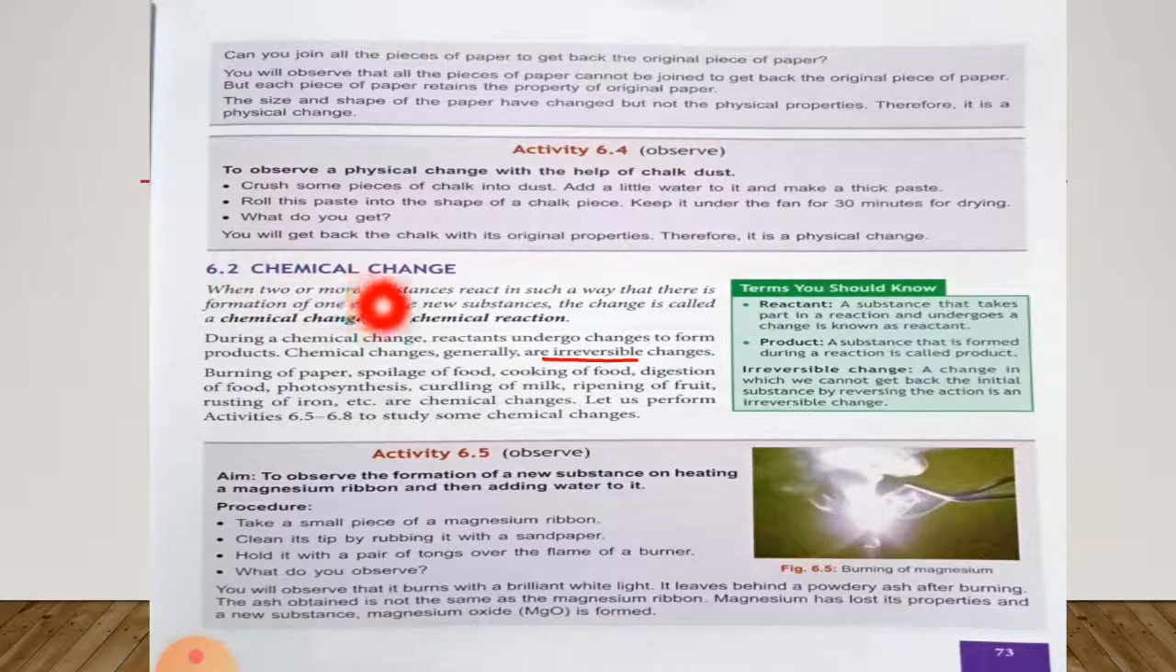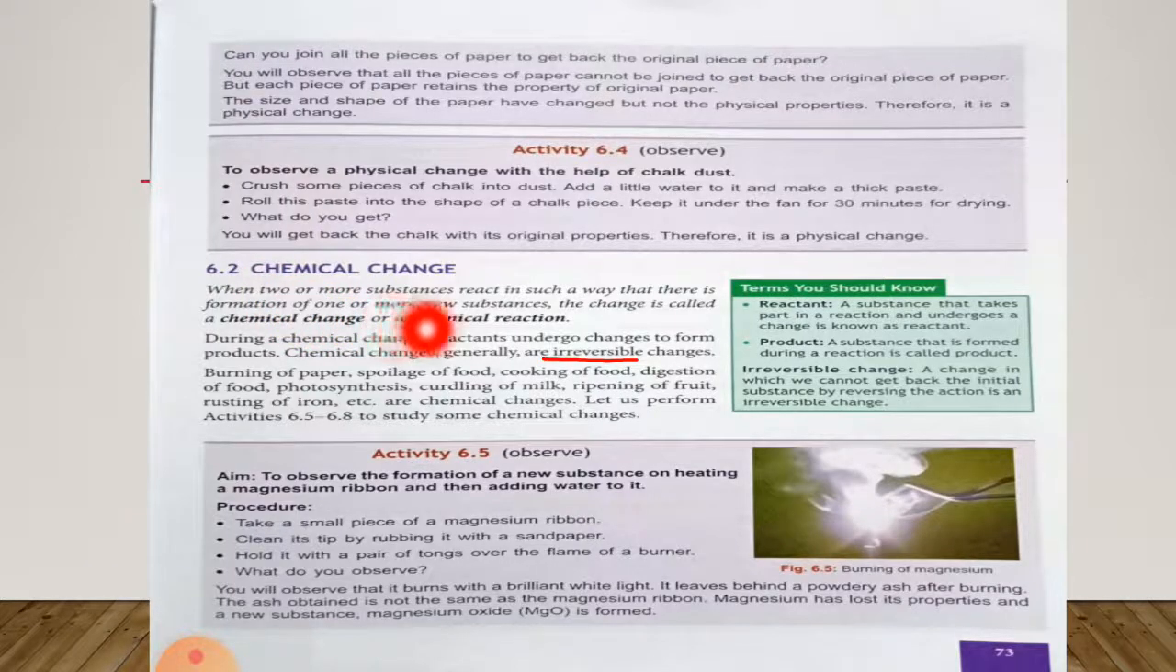When two or more substances react in such a way that there is formation of one or more new substances, the change is called a chemical change or a chemical reaction. So this is the definition of chemical change, or you can understand chemical change as a change in which the molecules within the substance interact with each other, leading to some changes that form molecules of a new substance.